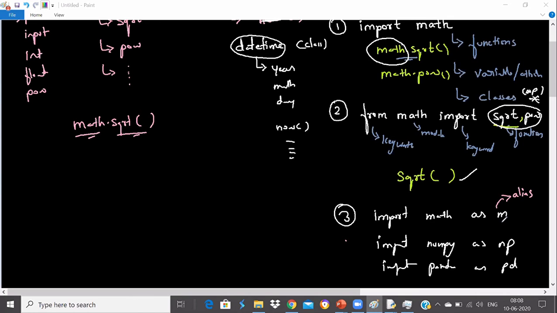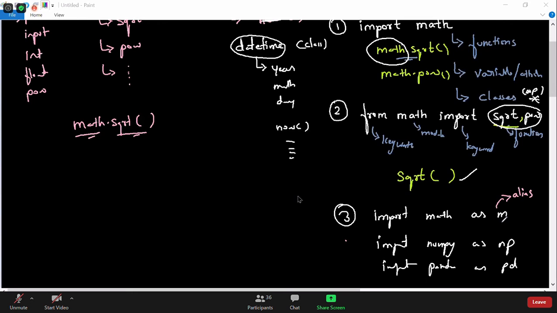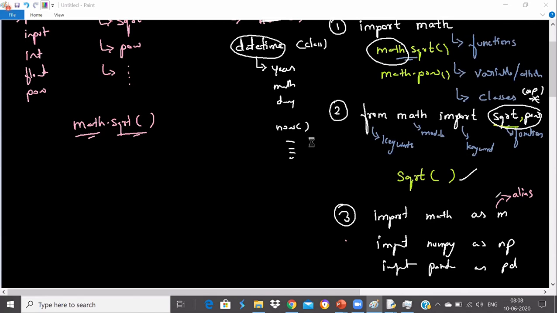Two arguments in print are left: flush and file. Yeah, Aditi, we'll talk about it. Better we put star so that we don't need to use an alias also. No need to use an alias. Very good, Naren. That's why I told you, you don't have to use an alias. So better you use this way if you are using many functions.